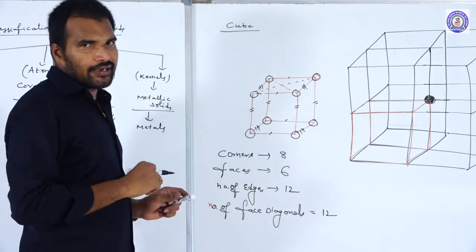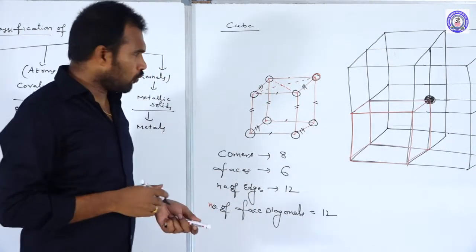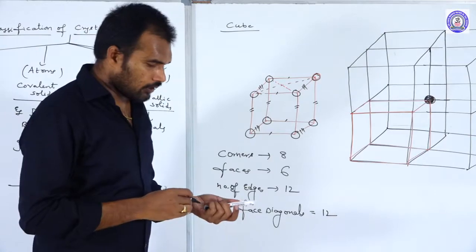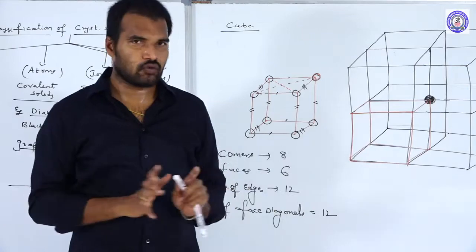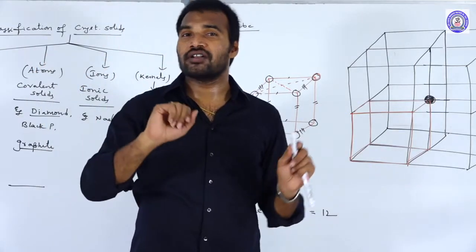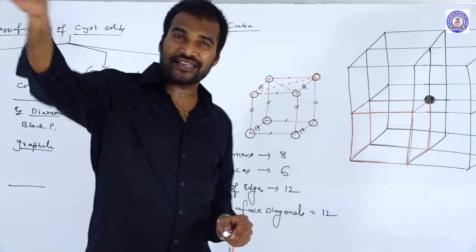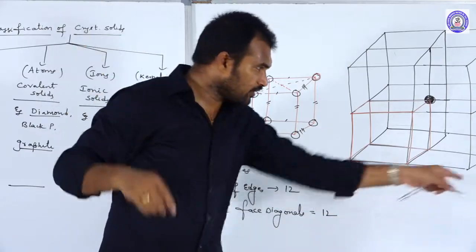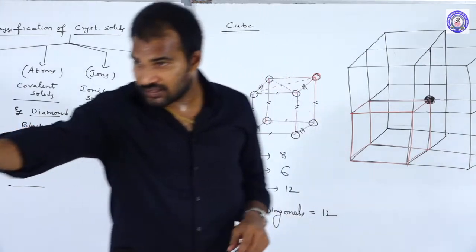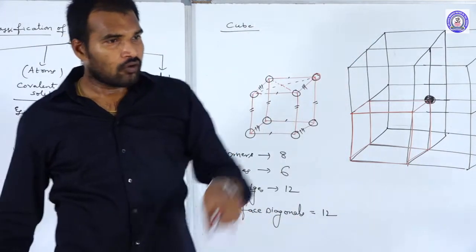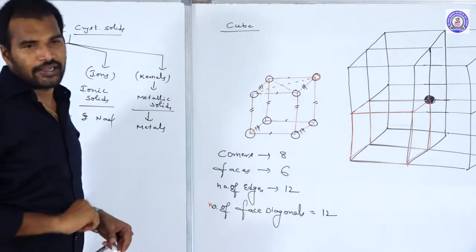Next one, body diagonal. Body diagonal means you take the whole cube. In that cube, if we connect any 2 opposite corners, not in a face, but in the whole body. Suppose you consider this is a room. This is one cube. Total how many corners are there? 8 corners are there. The top 4 corners, bottom 4 corners. You connect any 2 opposite corners. That corner and this corner, one body diagonal. That corner and this corner, another body diagonal. And that corner and this corner, one body diagonal. And this corner and that corner, one body diagonal. Total how many body diagonals are there? 4 body diagonals are there.